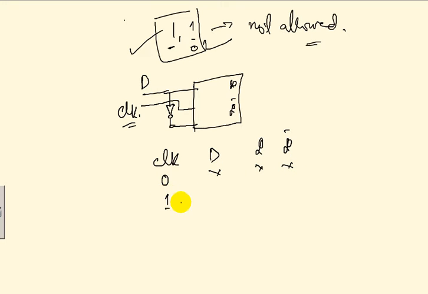If clock is 1, this will in fact be a memory state. If the clock is 1 and the D is 0, that means it will be 0-1, because if D is 0, the 0 will go here. What will go here? The 1. 0-1. So will it set or reset?